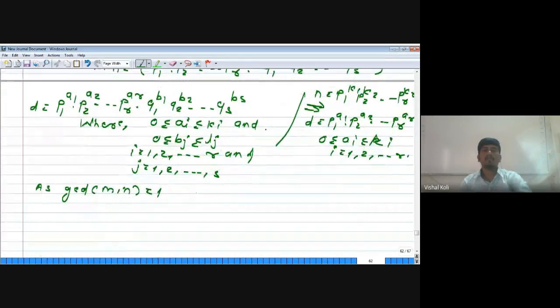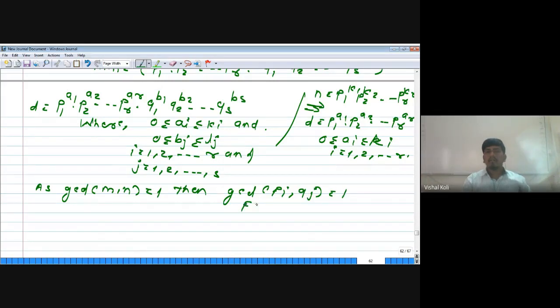As gcd of m and n equals 1, then gcd of pi comma qj is also equal to 1 for each i running from 1 to r and j running from 1 to s.